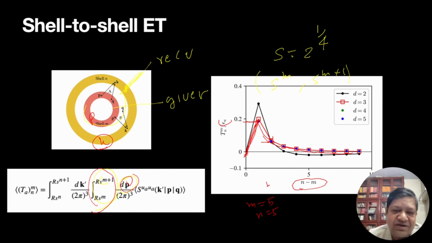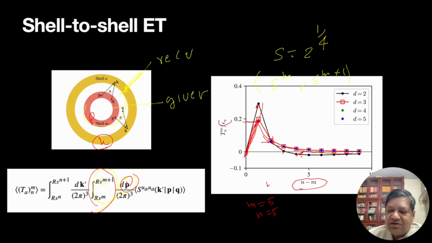That's the field theory prediction in 3D. In higher dimensions, roughly the same. In fact, all dimensions have similar cell-to-cell transfer, d equal to 3, 4, 5. But for d equal to 2, there is a forward transfer to the forward neighbor. So 5 gives to 6, 5 gives to 7, 5 is not giving to 8, it's about 0 flux. But 5 receives from 6, 7, 8, 9. So that's what is happening here.